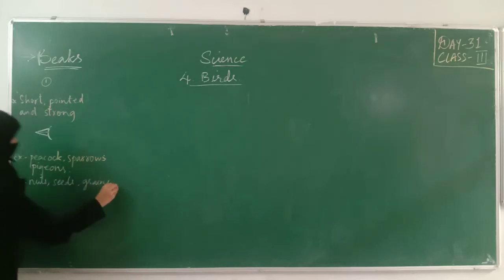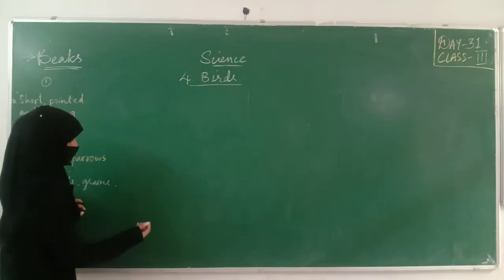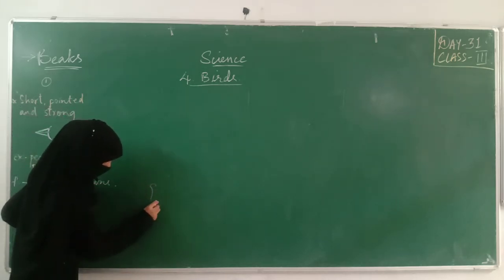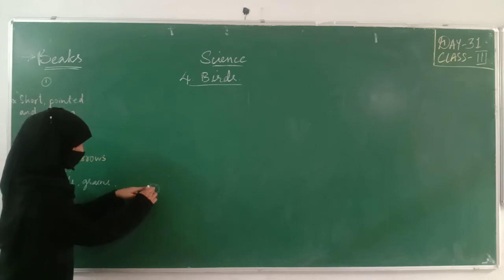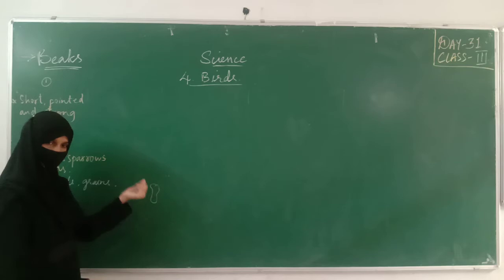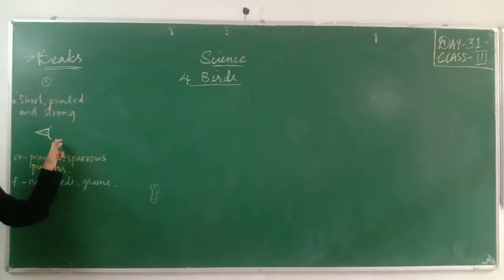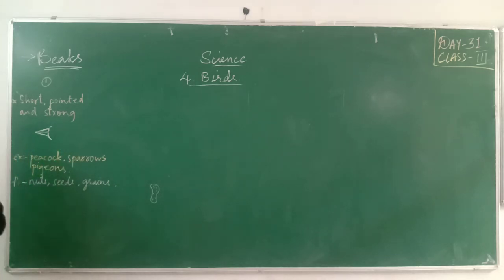Now, they have a short, strong and pointed beak that helps them to crack open their food. Why do they have this kind of beak? Nuts usually come inside a pod. For example, groundnut, it will have some structure like this. By breaking it, we'll get the seed from inside. So how will these birds break it? With the help of their beak. Seeds and grains come under the same thing.